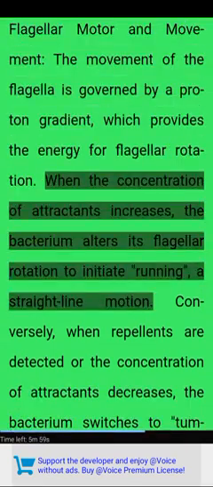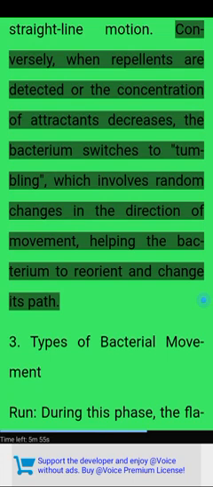When the concentration of attractants increases, the bacterium alters its flagellar rotation to initiate running, a straight line motion. Conversely, when repellents are detected or the concentration of attractants decreases, the bacterium switches to tumbling, which involves random changes in the direction of movement, helping the bacterium to reorient and change its path.